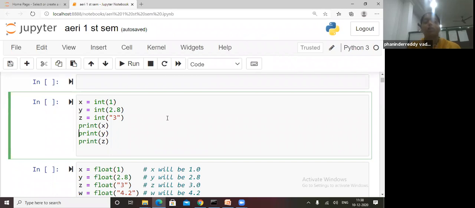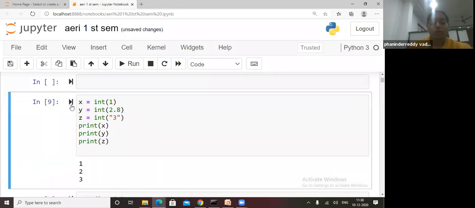In scripting mode, if you have Python IDLE, you can write the same code, no need to change. Okay, so I will run this program.